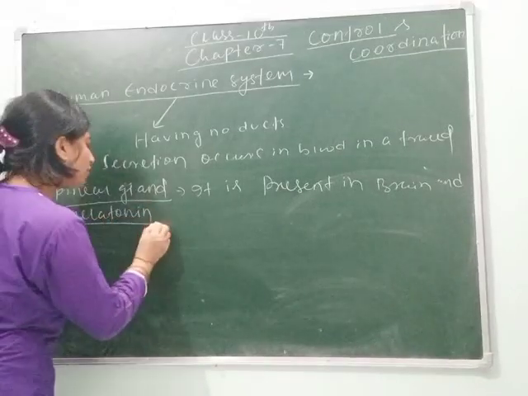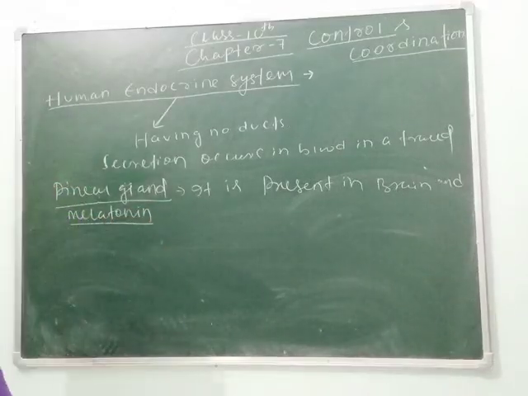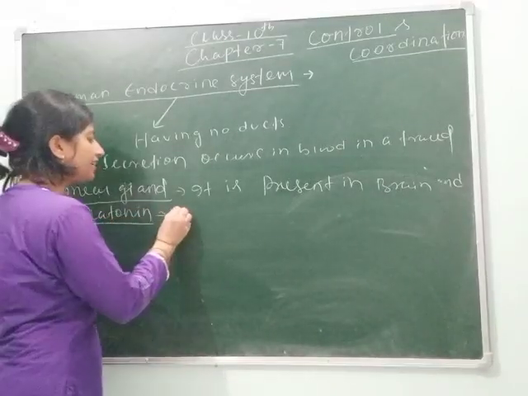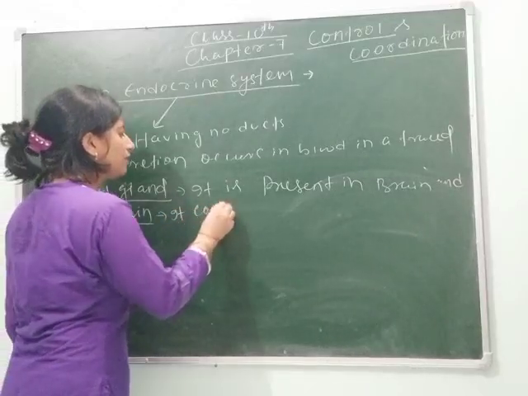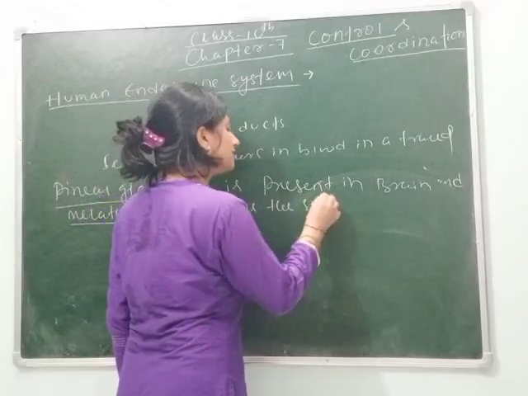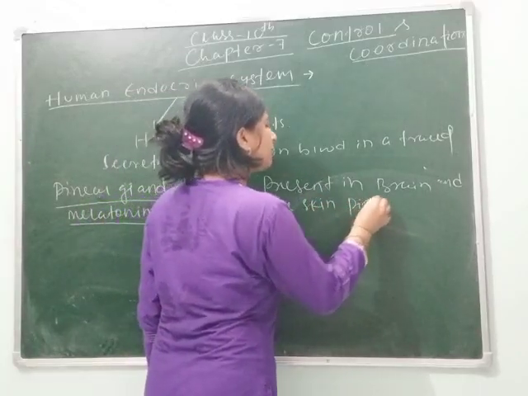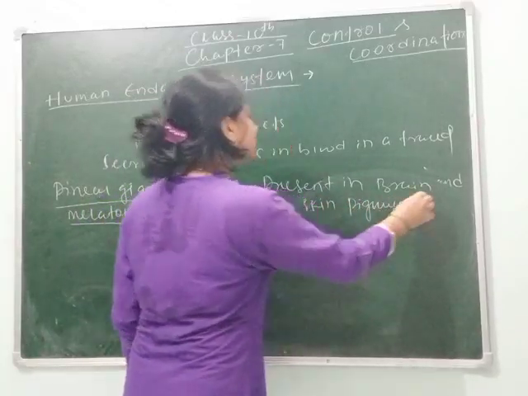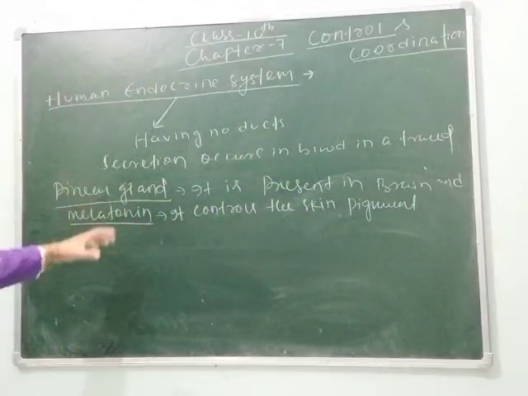You must have heard about melatonin, which controls the skin pigmentation. Means whether you are black or white is controlled by the secretion of this hormone.